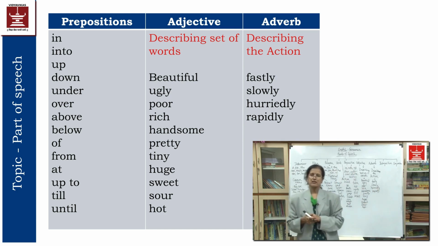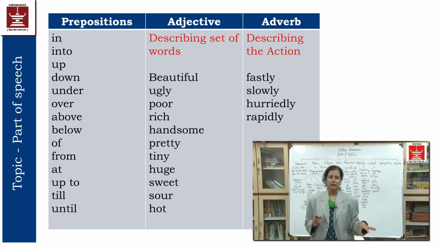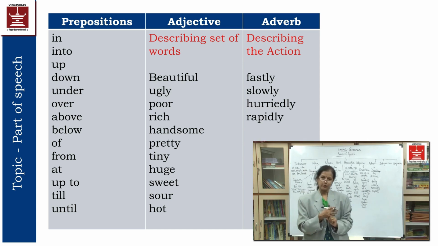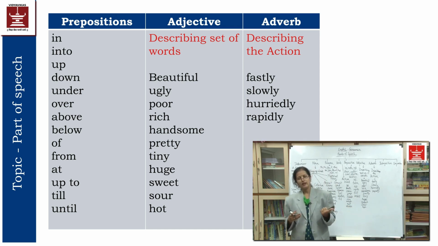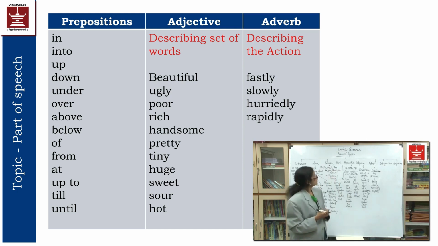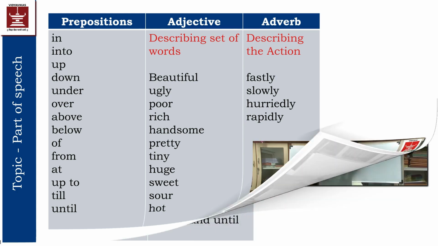And wherever that action is occurring, wherever it is going to happen, at what time it is going to happen, then it will be called adverb of time. The way it is being done will be called adverb of manner. The way the quality is shown will be called adverb of quality. So in this way adverbs are explained.